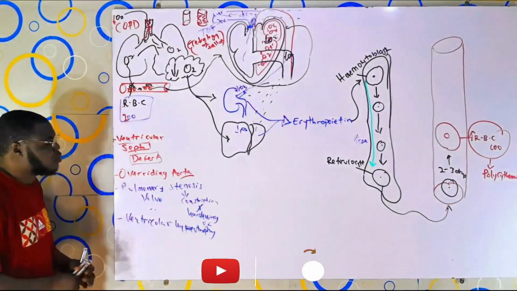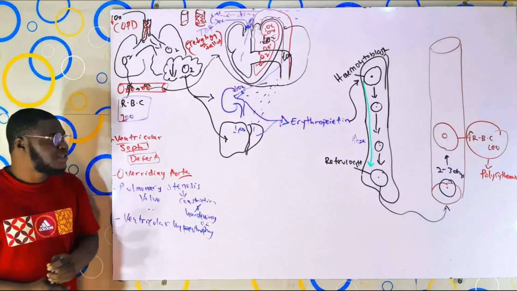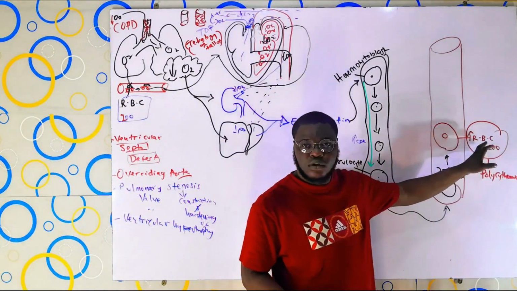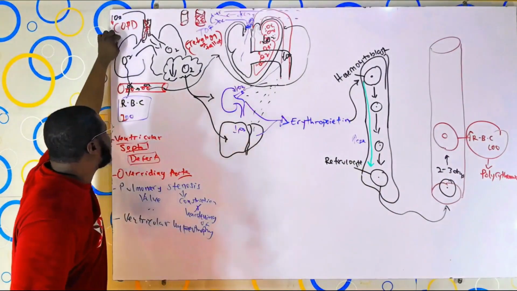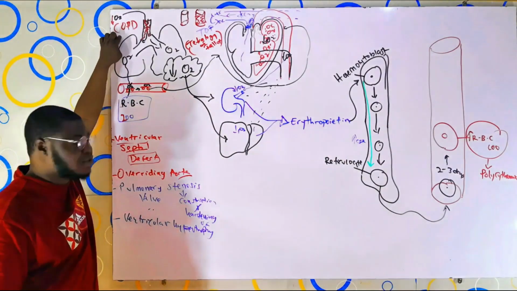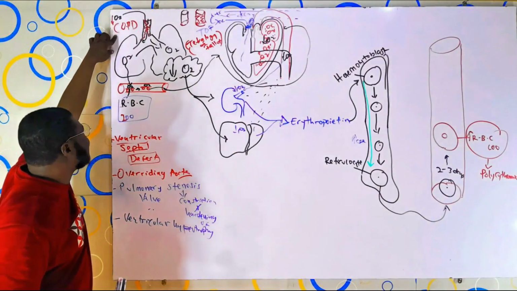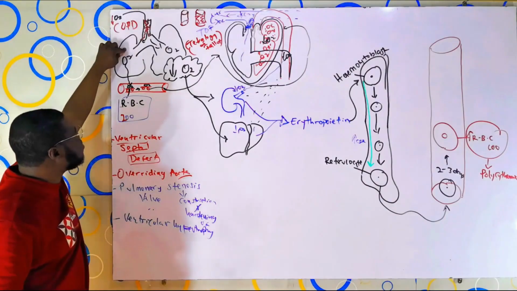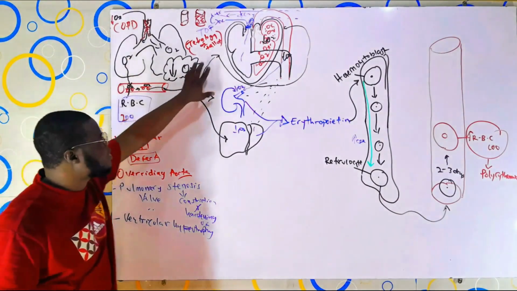Now back to work. The point I'm trying to make here, let's go over all these things one more time. We said, what can lead to the increase in production of red blood cells? So we picked a patient suffering from COPD, which is chronic obstructive pulmonary disorder. That itself is a combination of two things, chronic bronchitis and emphysema, down on the side. So the point is that in COPD, there's a reduction in the amount of oxygen getting into the lungs. And because of that, tissue hypoxia will set in.